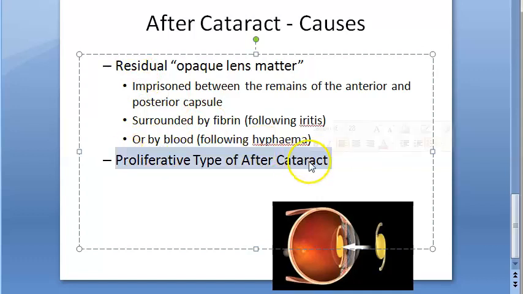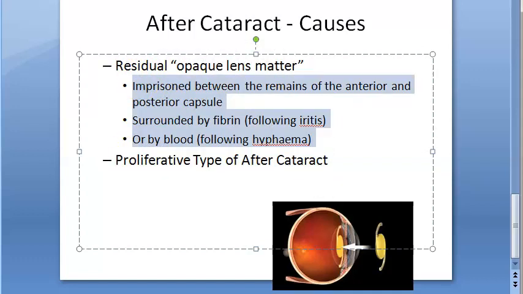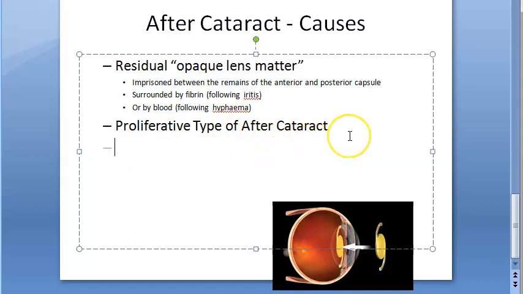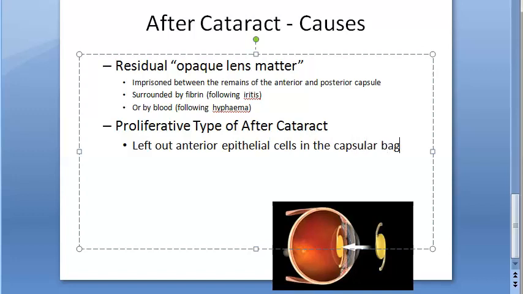The other cause is development. It develops after the operation. After the operation the patient is able to see fine, but then it starts becoming bad vision again because it starts developing again. Why does it develop? Because of left out anterior epithelial cells in the capsular bag. These cells which are still left out develop cataract. That means now they are becoming opaque.